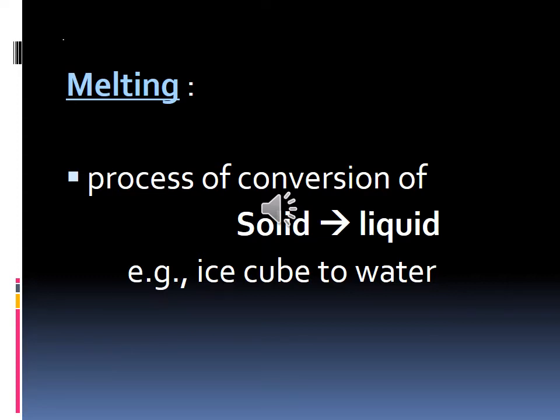Outside, in the atmosphere, there is some heat. Or if we place that ice cube in a pan and heat it, at that time also we will get liquid, water. So because of heating only, melting takes place.